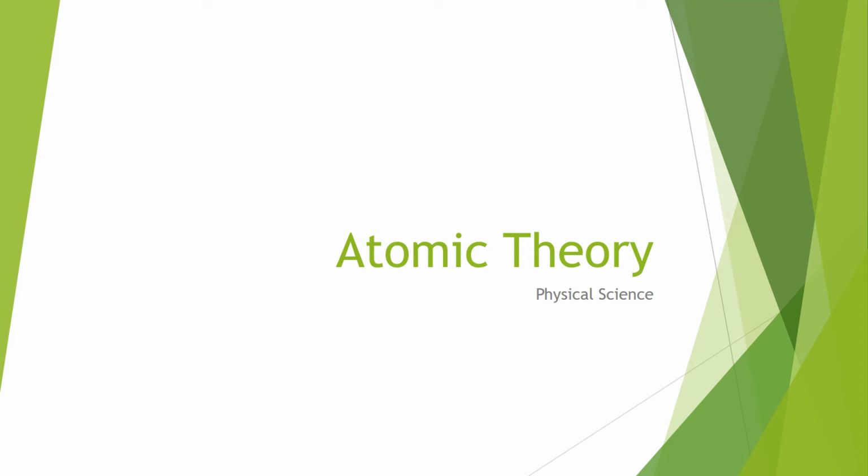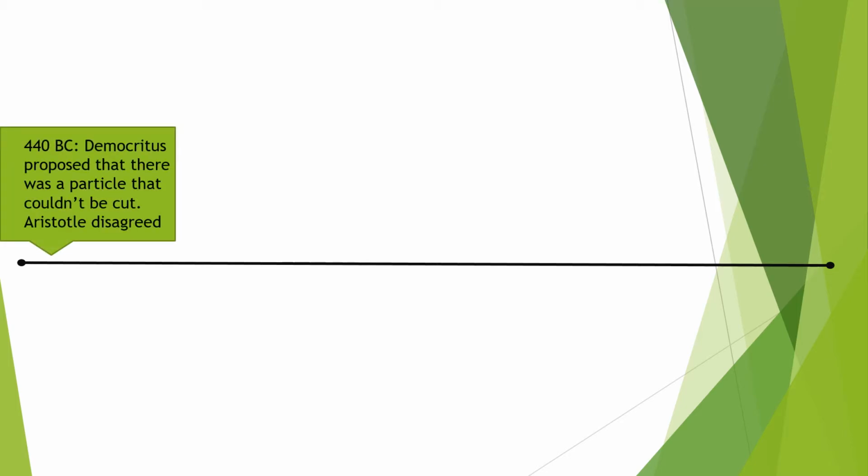Okay, so we are going to start our chapter 4, talking about the atomic theory and how it developed over time. To start, we have Democritus, who in 440 BC, way back when, over 2,000 years ago, was the first to propose that there was a particle that couldn't be cut. He didn't call it an atom, but he was the first person who established that there was something related to the atom. Aristotle, a very famous philosopher, disagreed with this, but Democritus obviously wound up being correct.